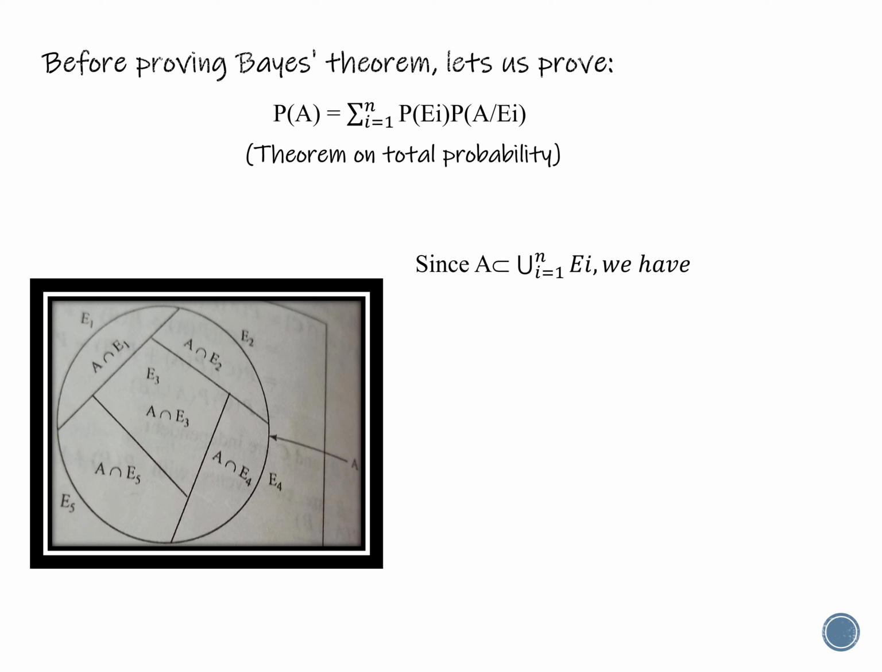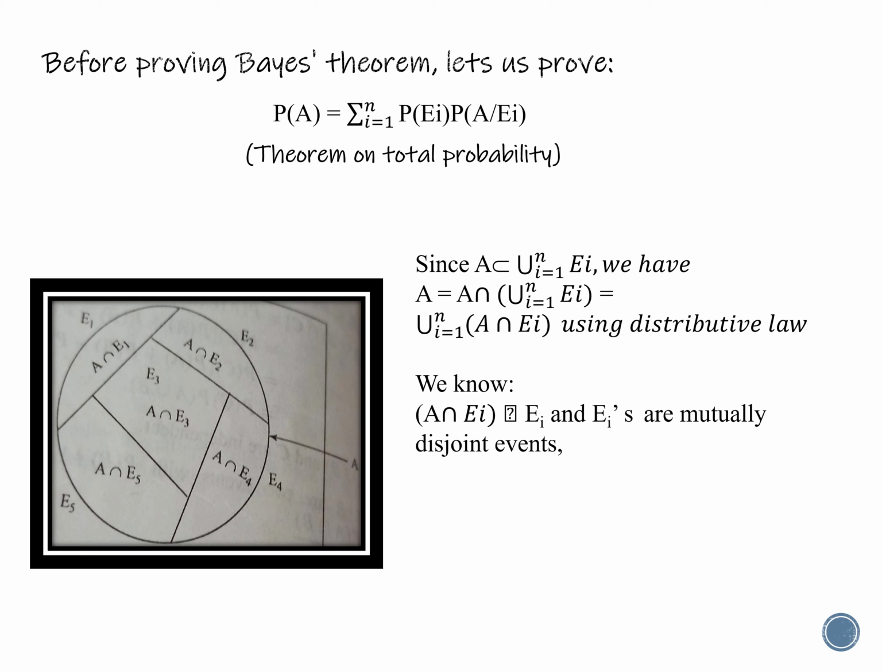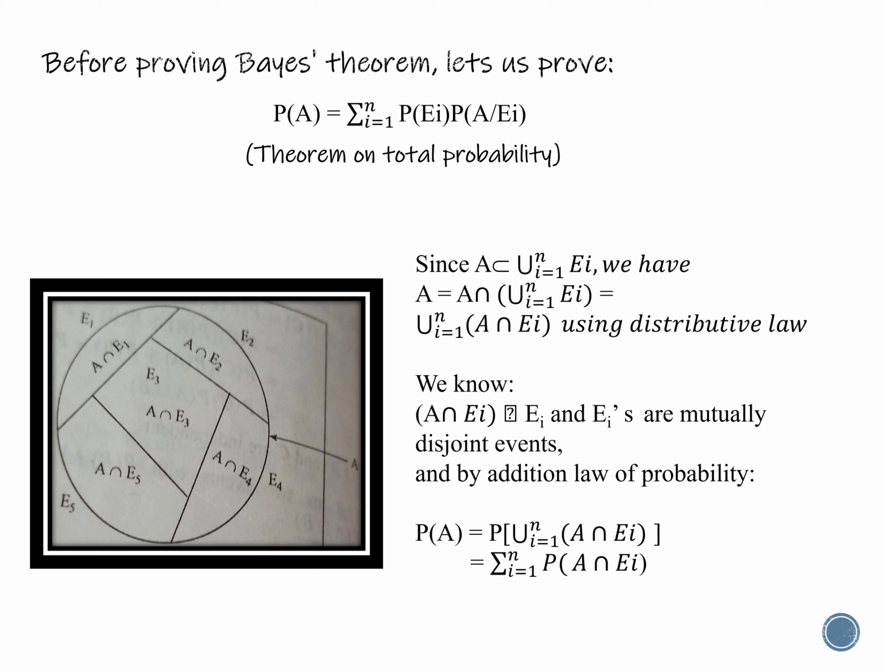Now let us take any event A in the union Ei. Then A equal to A intersection union Ei, that is same as union of A intersection Ei using distributive law. We know that A intersection Ei, which is contained in Ei, are mutually exclusive events. Then P of A equal to P of union i equal to 1 to n A intersection Ei. That is same as summation i equal to 1 to n P of A intersection Ei by addition law of probability. That is same as summation i equal to 1 to n P of Ei into P of A given Ei by definition of conditional probability.